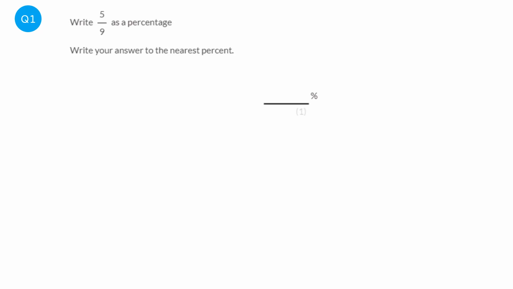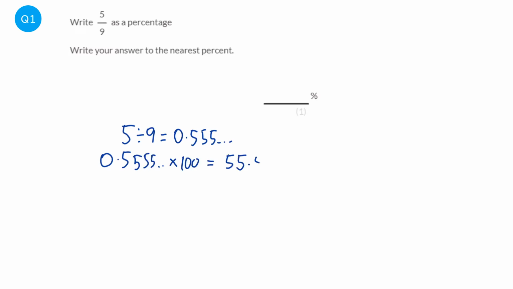Enjoy! So we're going to start by writing 5/9 as a decimal. To do that, we just need to do 5 divided by 9, which will be 0.5 recurring. And to convert between a decimal and a percentage, we just times by 100. So we're going to get that 0.5 recurring, and we're going to times it by 100. And that will equal 55.555 recurring. And to the nearest percent, that's going to be 56, because that 5 will move that 5 up by 1.